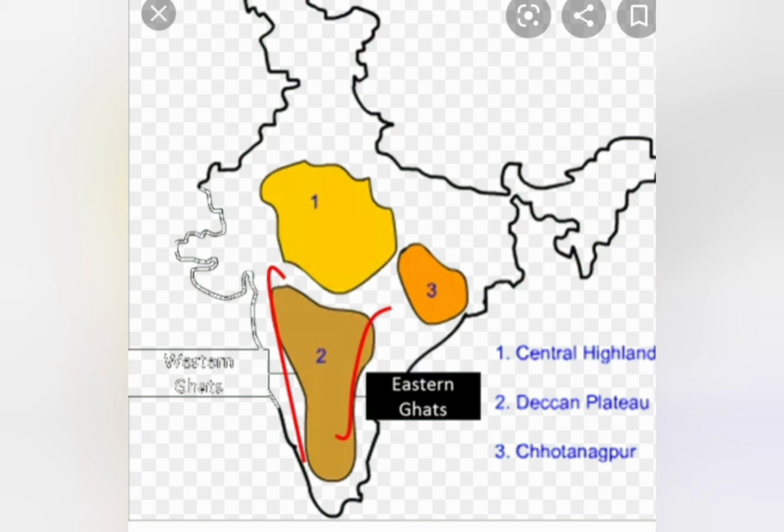Plateaus are very rich in minerals. Here the black soil is very suitable for cotton cultivation. The Tibetan Plateau is the highest plateau in the world, so it is called the roof of the world. If I ask you which place is called the roof of the world, it is the Tibetan Plateau.